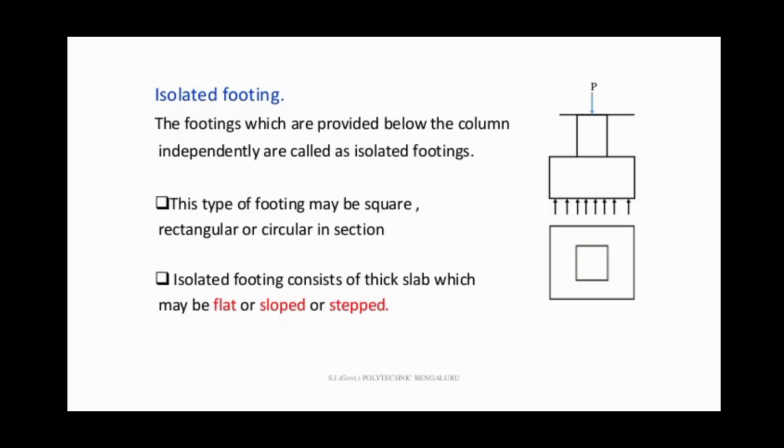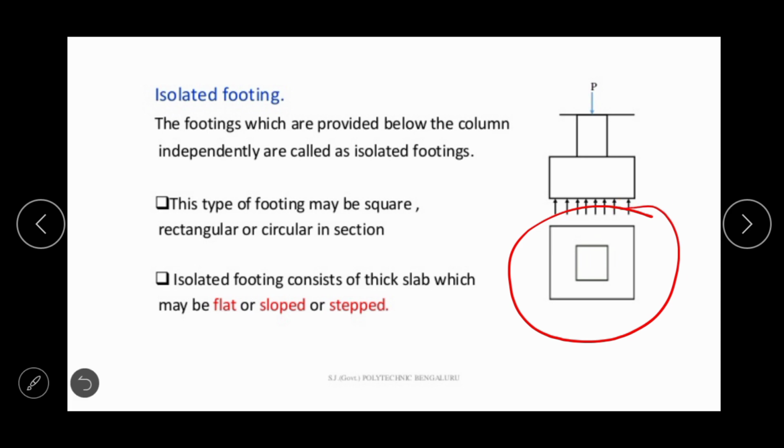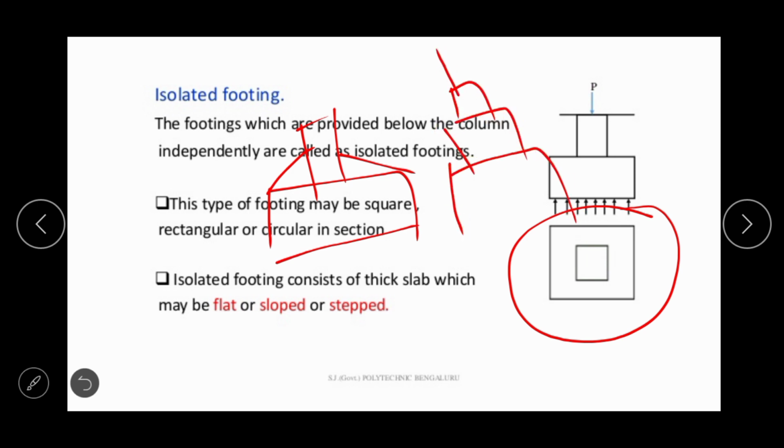Isolated footing can be of rectangular type, circular type and square type. And the isolated footing can be flat, sloped or stepped. Here you can see this is the example of a square footing. The square footing can be flat like this. The square footing can be sloped like this. The square footing can be stepped like this.